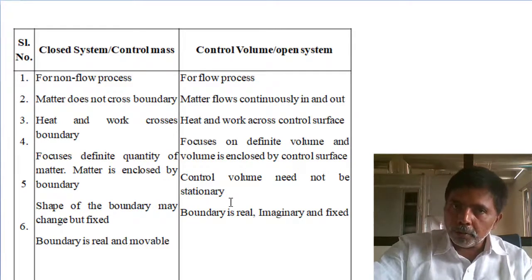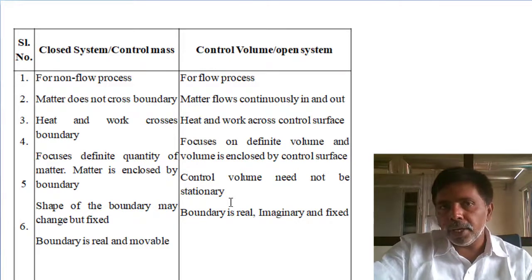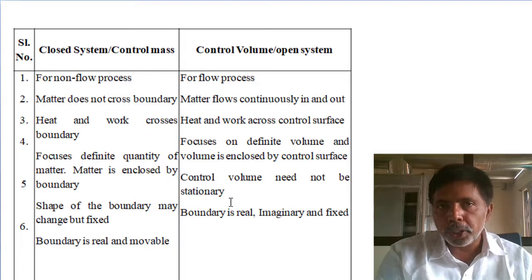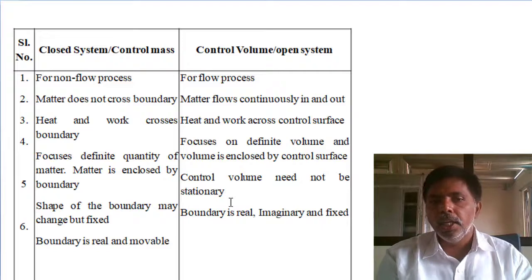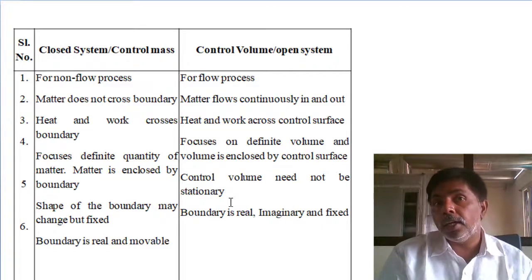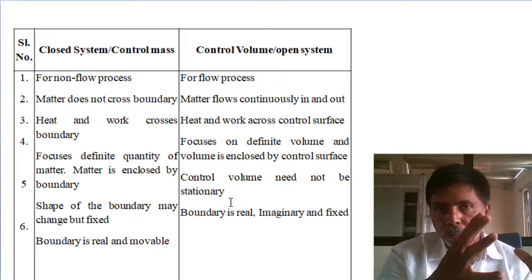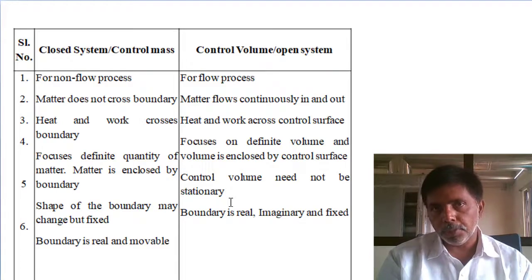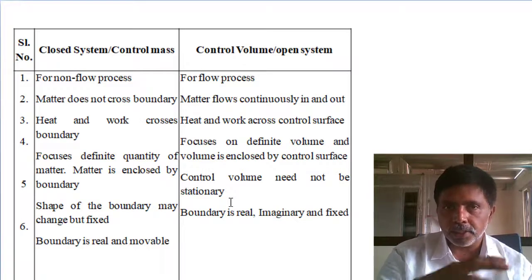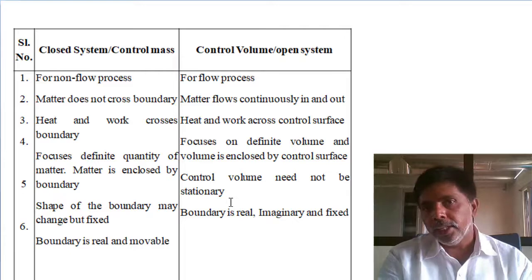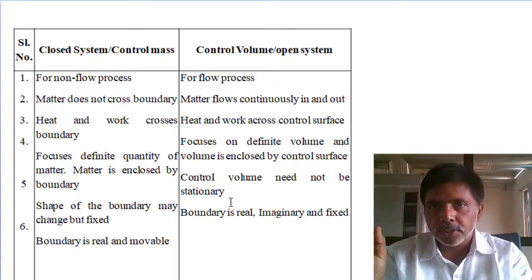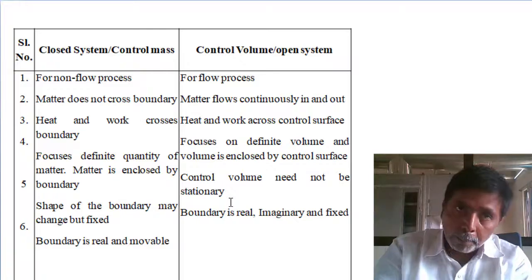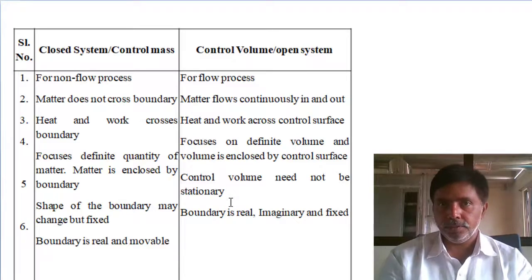Here we may have imaginary boundaries. Through the imaginary boundary only mass entering and mass leaving is taking place. In a closed system, the shape is always changing based on the energy interaction. Here we concentrate on mass. Here we concentrate on volume. Volume is not changing. Shape of the system not changing. Mass entry, mass leaving is changing.